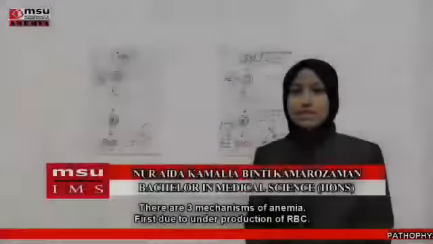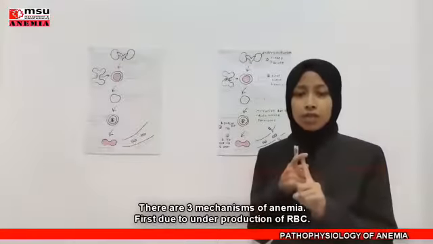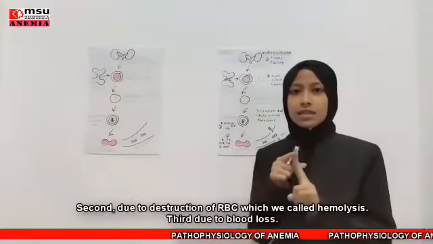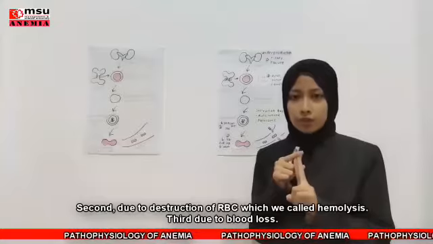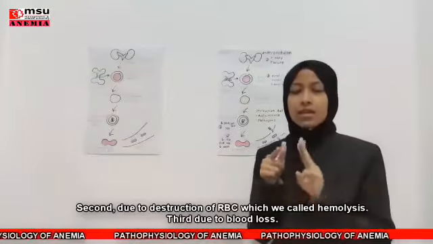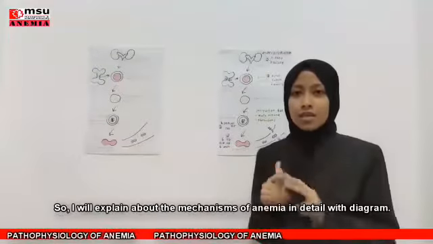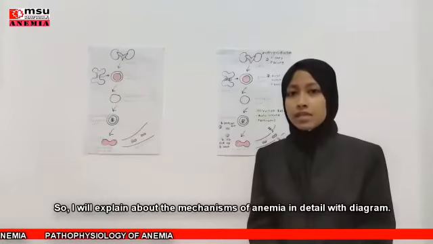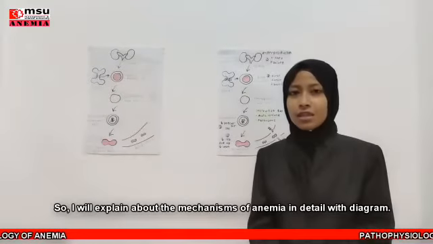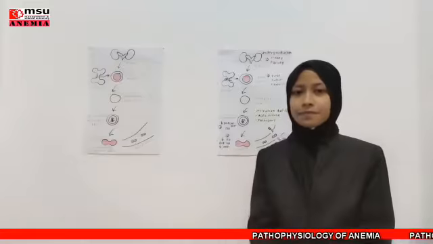There are three mechanisms of anemia. First, due to underproduction of RBC. Second, due to destruction of RBC, which we call hemolysis. And third, due to blood loss. So I will explain the mechanism of anemia in detail with a diagram.